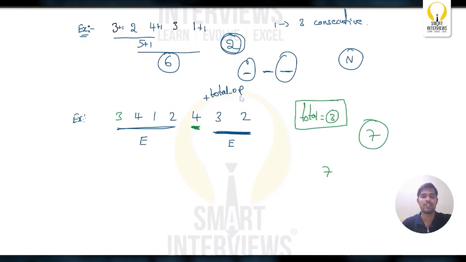But in the first case, when you're choosing this 4, the total number of elements on the left side is 1, nothing but odd. The total number of elements on the right side is 5, which is odd. So in this case, when you're having odd number of elements on the left side and odd number of elements on the right side, you're unable to make this 4 the first or last in the 3 consecutive elements at one point.